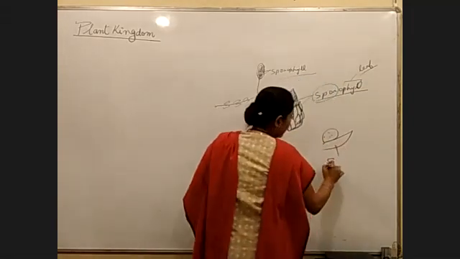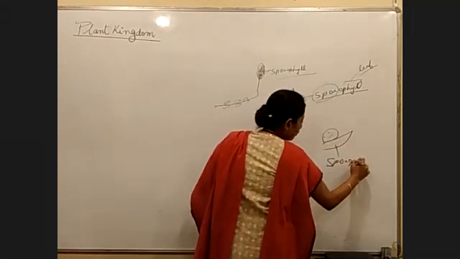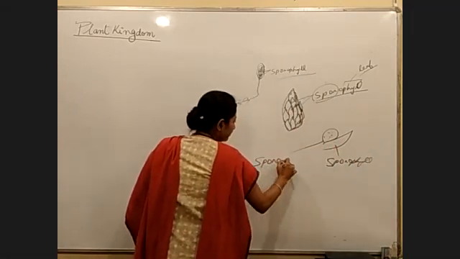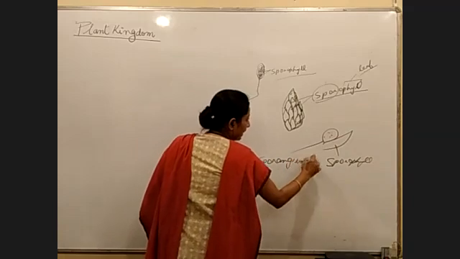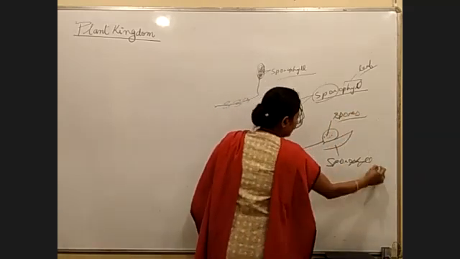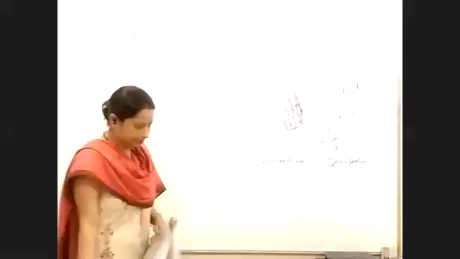So this would be a sporophyll, right? This would be a sporangium, and these are spores. Are these three words clear? Other three words clear?